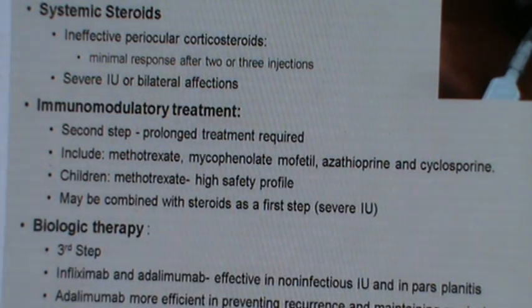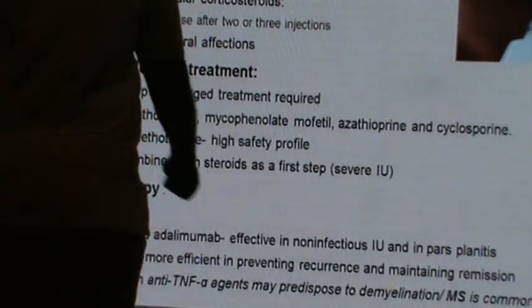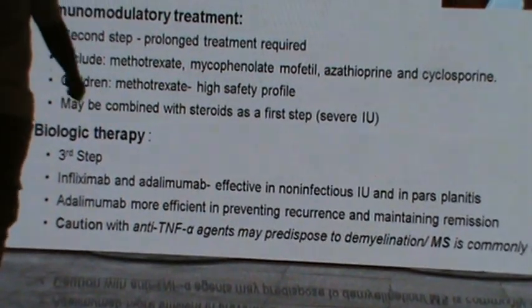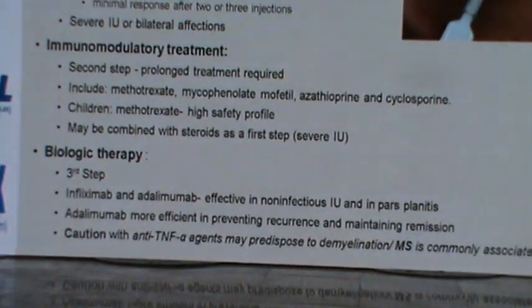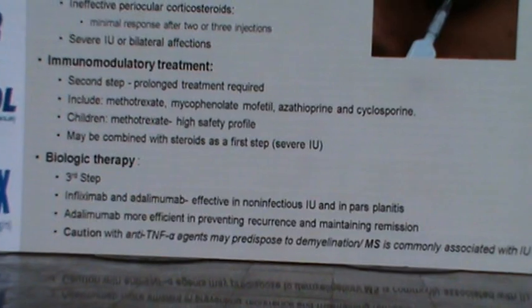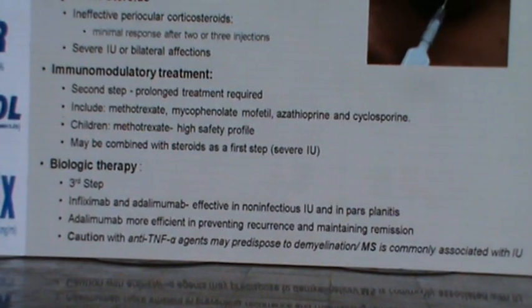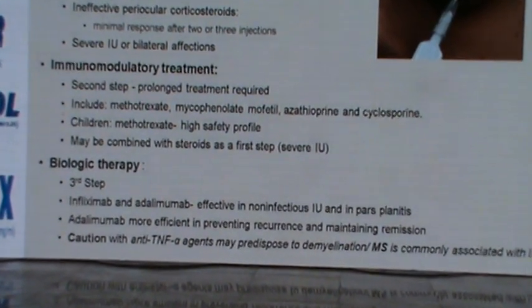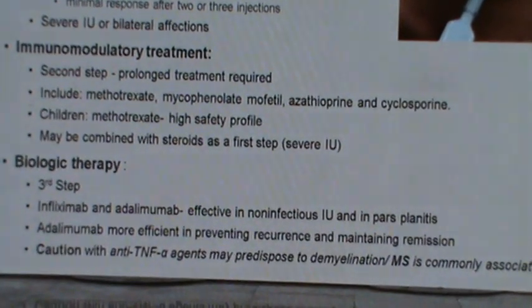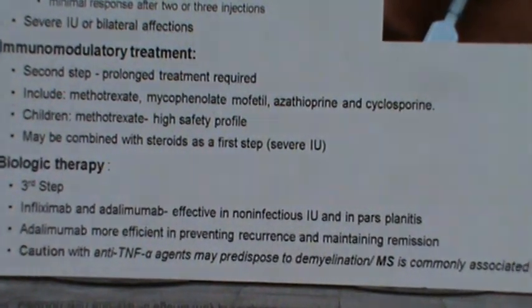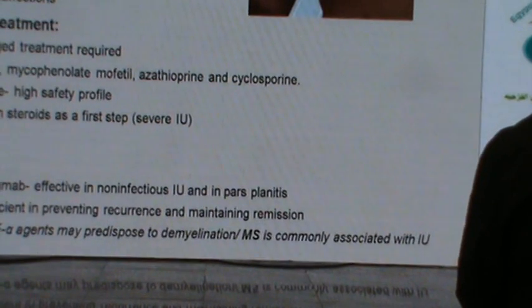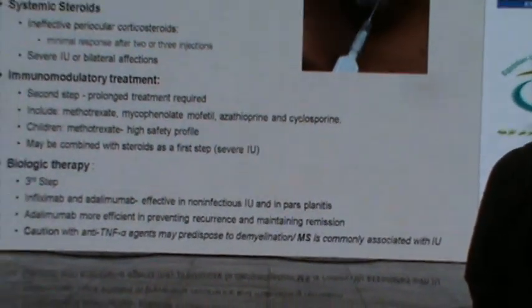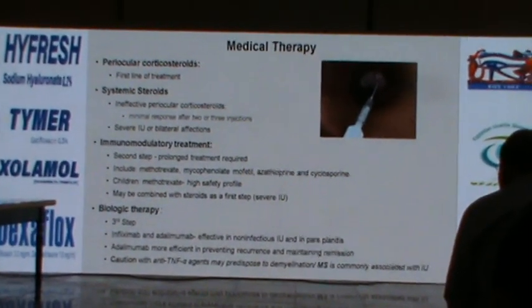And in children, methotrexate is usually of high safety profile. Biologics can be introduced, especially in cases of refractory disease. Adalimumab or Humira has been more efficient in intermediate uveitis for preventing recurrence and maintaining remission. However, we need to note that anti-TNF alpha agents themselves may predispose to demyelination. And we already mentioned that MS is the most common systemic association of intermediate uveitis.